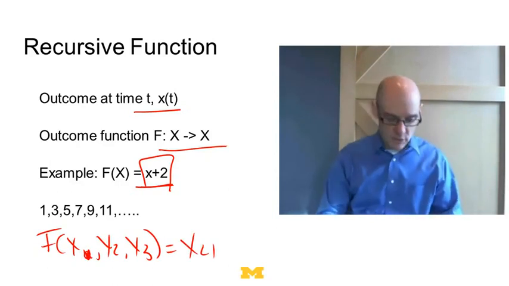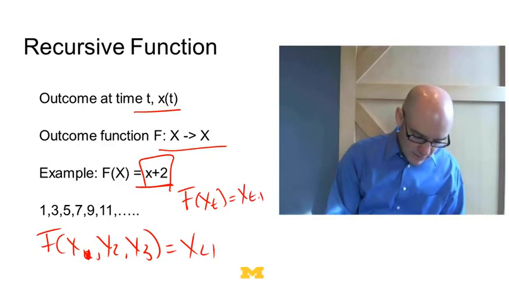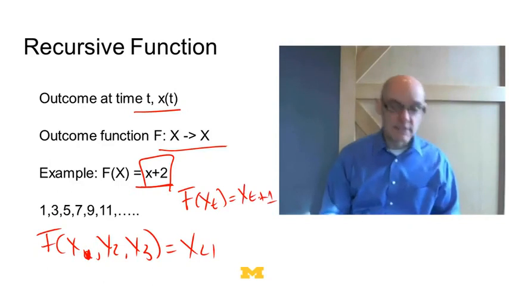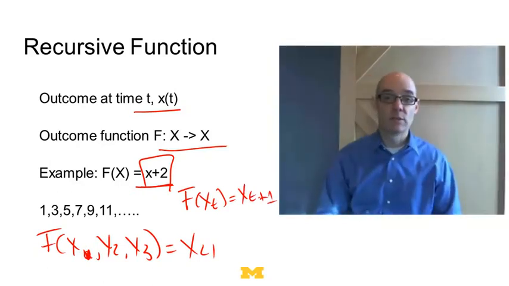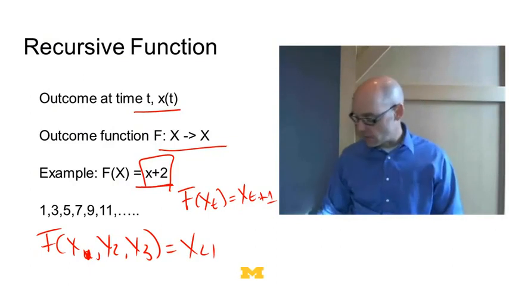That would be a path-dependent process. In a simple recursive function, what happens in this period, f of x_{t+1}, might only depend on x_t. So what happens in this period only depends on the previous period. We can use these recursive functions to describe processes that are chaotic.